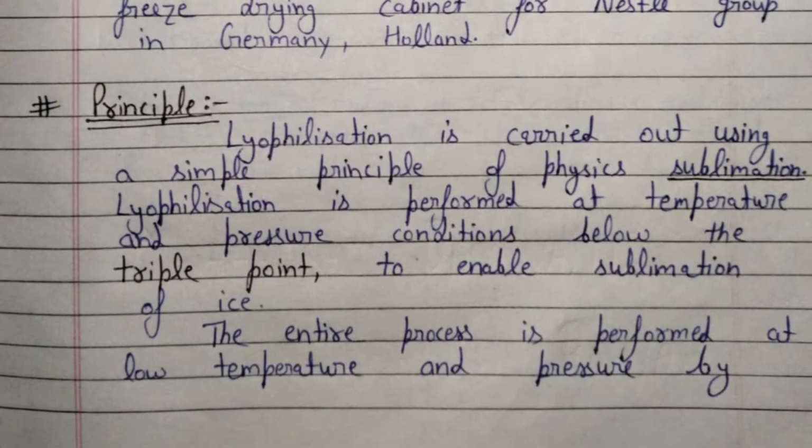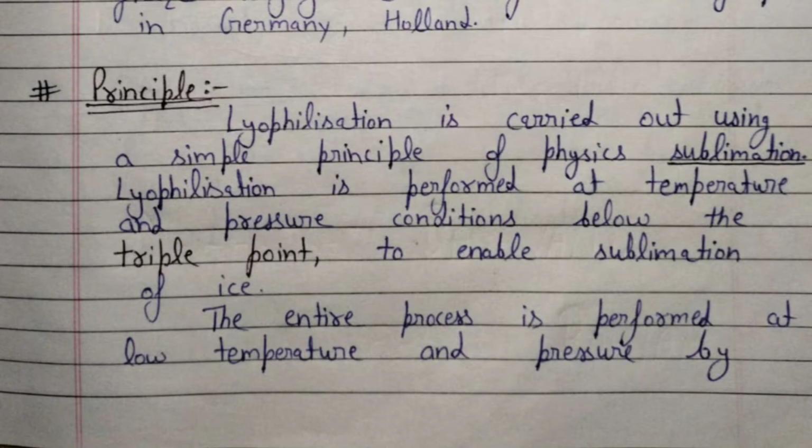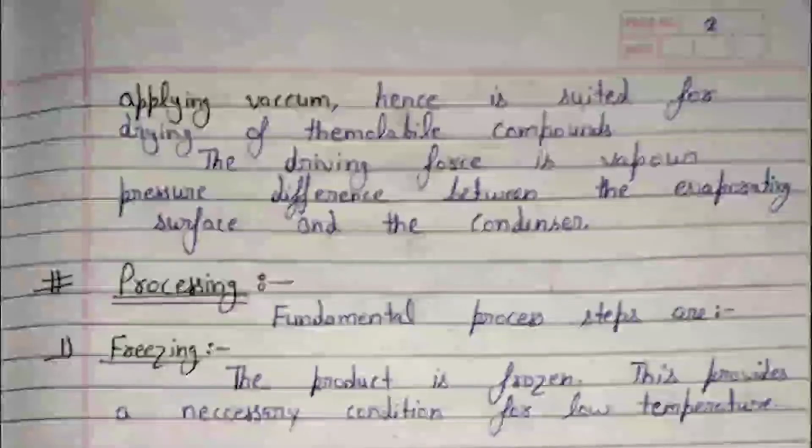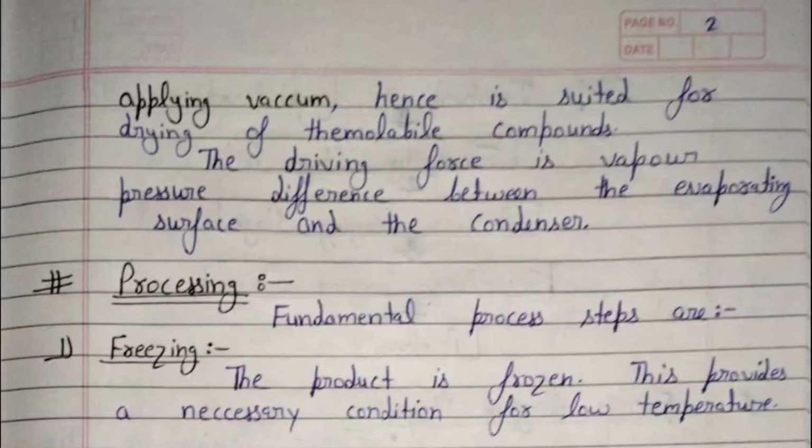Next is the principle of lyophilization. Lyophilization is carried out using a simple principle of physics: sublimation. Lyophilization is performed at temperature and pressure conditions below the triple point to enable sublimation of ice. The entire process is performed at low temperature and pressure by applying vacuum. Hence, it is suited for drying of thermolabile compounds. The driving force is the vapor pressure difference between the evaporating surface and the condenser.